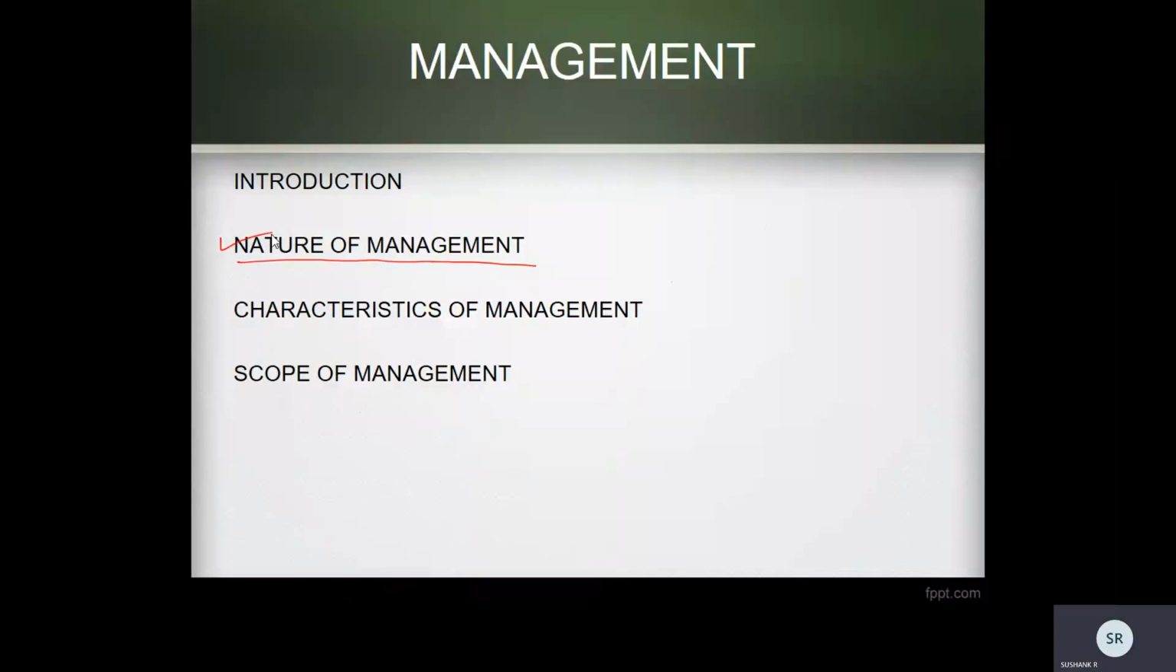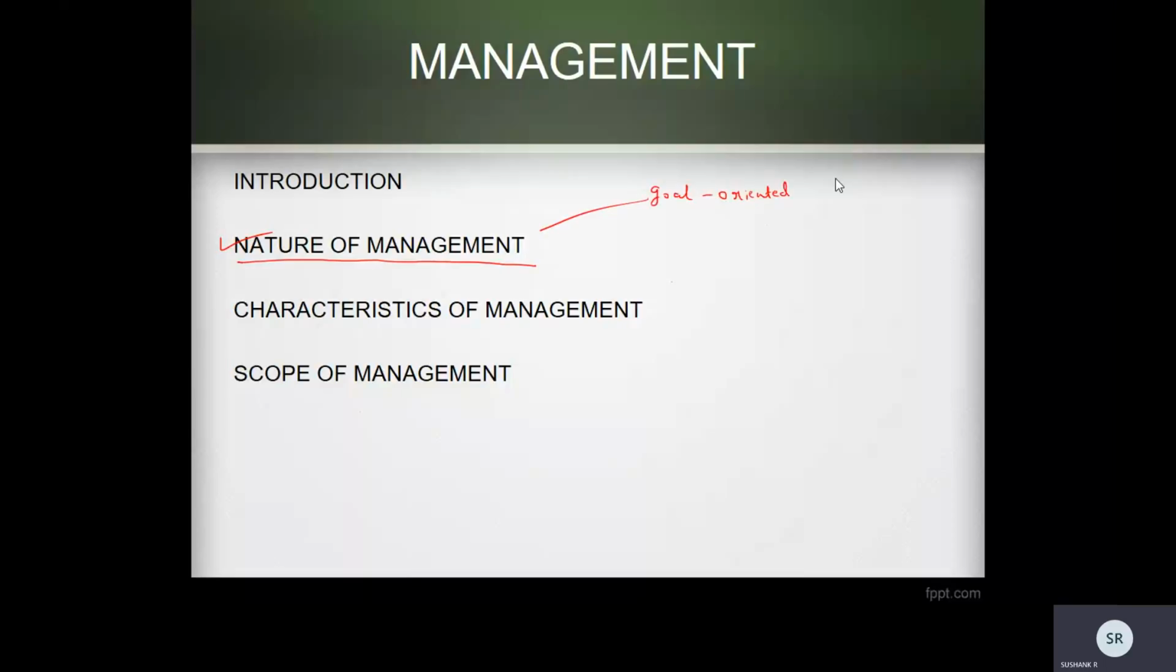You can call it the nature or you can call it a feature. So, what do you mean by nature of management? The one thing is, management is always goal oriented. So this is one nature of management. Management is always goal oriented. The first point.